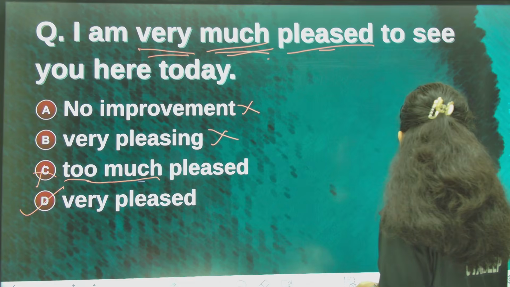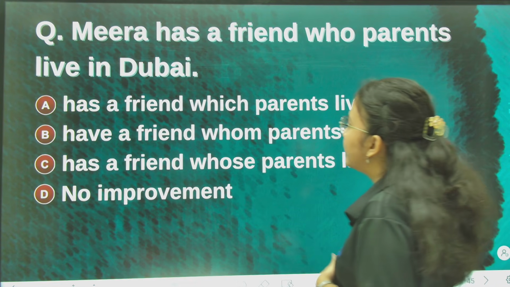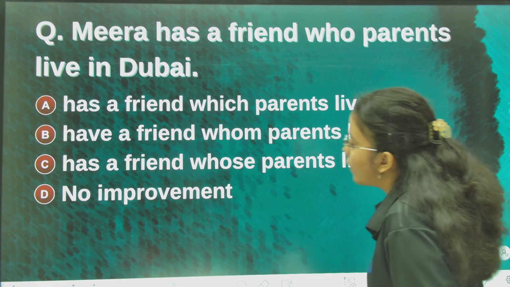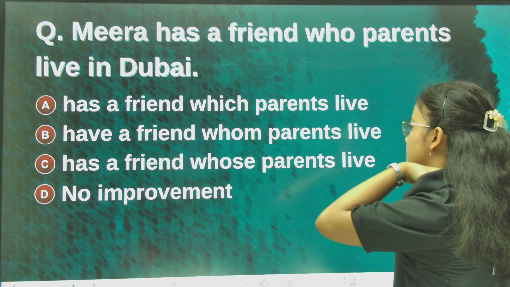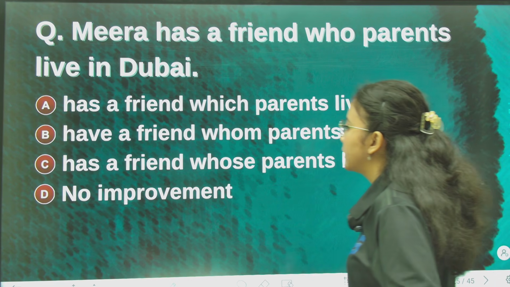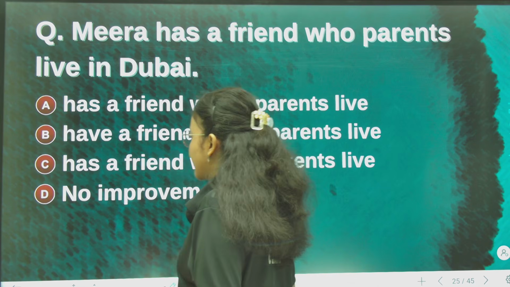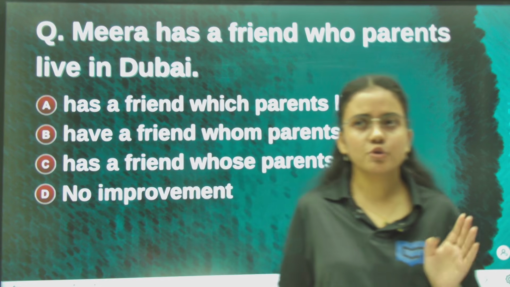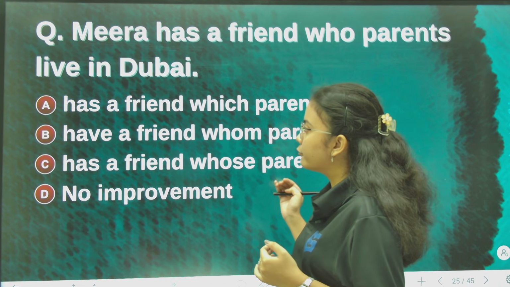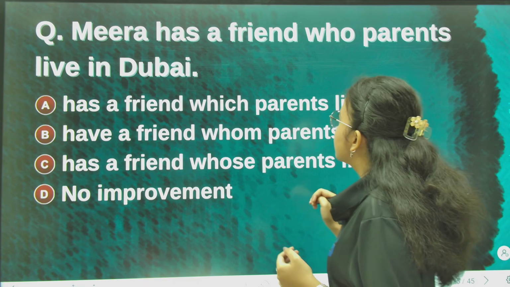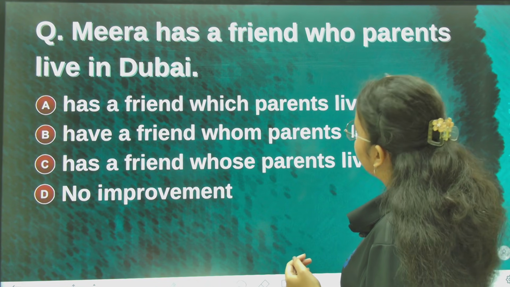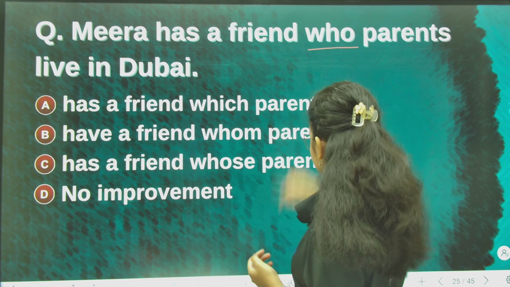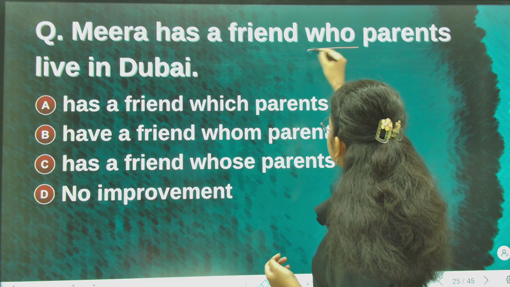Next question: Meera has a friend whose parents live in Dubai. Options: A, has a friend which parents live; B, have a friend whom parents live; C, has a friend whose parents live; and D, no improvement. Now in sentences like this, you should know that they are testing the possessive noun. Now you see, Meera has a friend whose parents live in Dubai. Here, who is put in its possessive form.